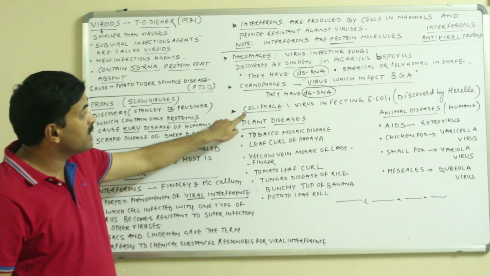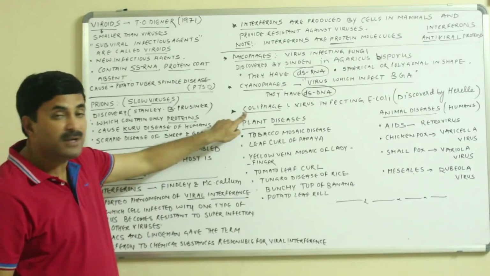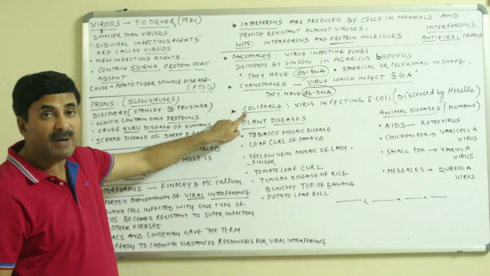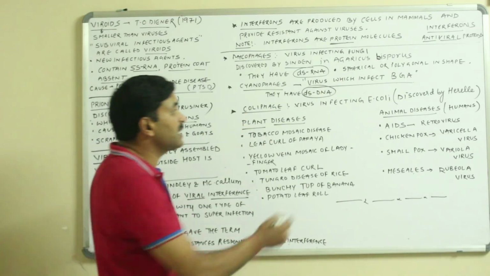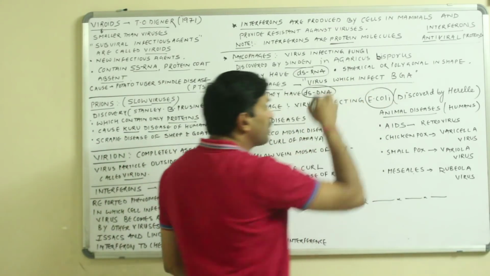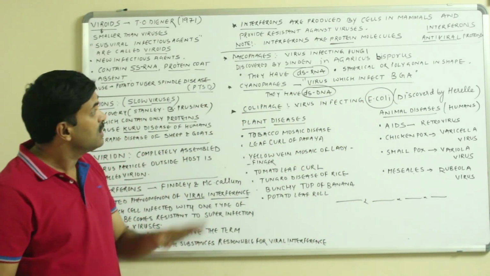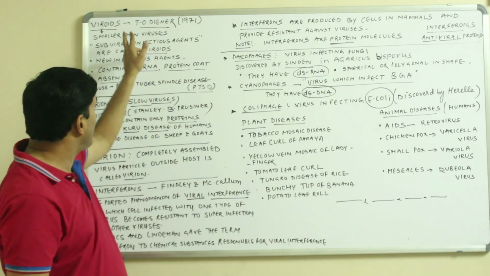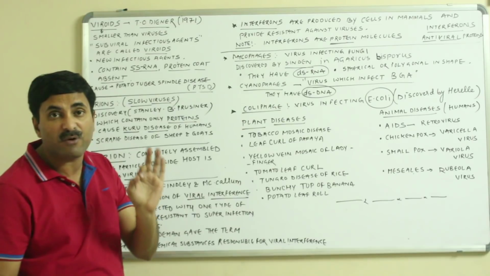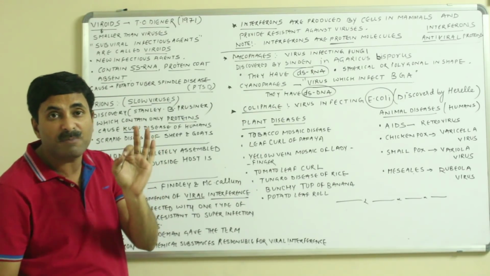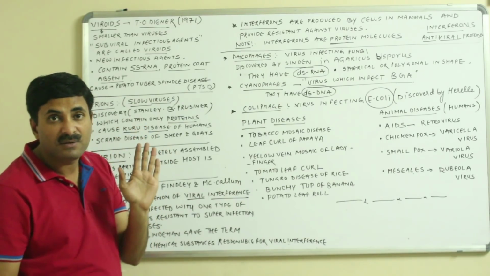Now the other one is known as the coliphage. What is a coliphage? Coliphage was discovered by the scientist Twort, and these are viruses which infect a bacterium called E. coli. So you must know about viroids, prions, virions and interferons. All are important from the examination point of view, and many people have confusion regarding this.